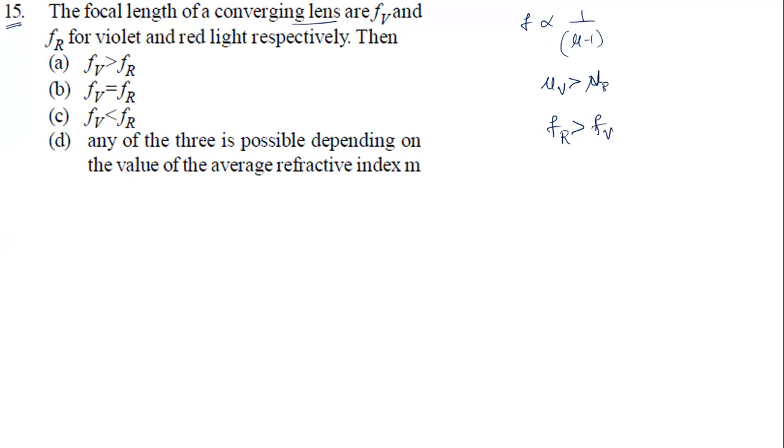So which option is correct now? Here the first option is not right. No, they are not equal. So the third option is the right answer. Of course, FV must be less than FR. So C is the right answer based on this idea, for a lens.